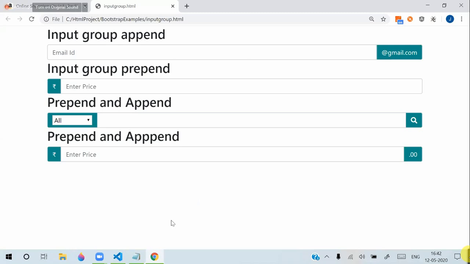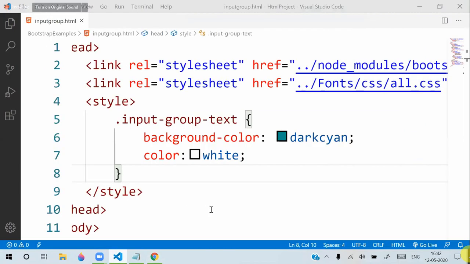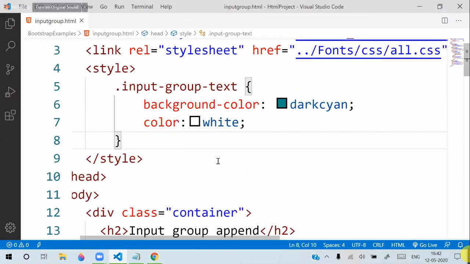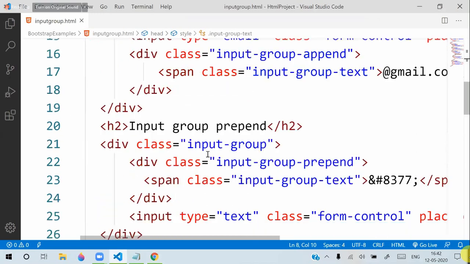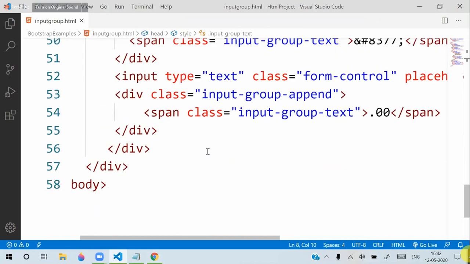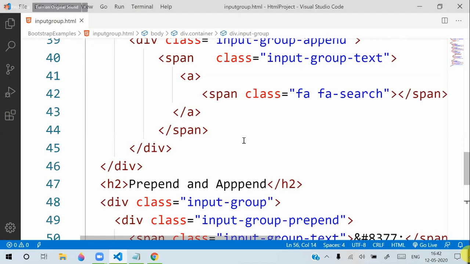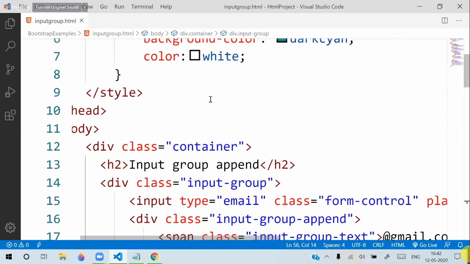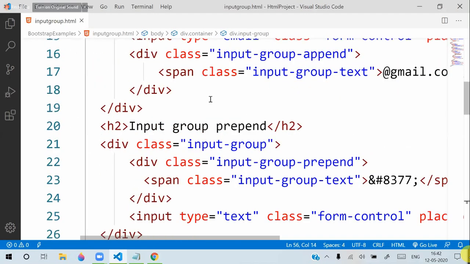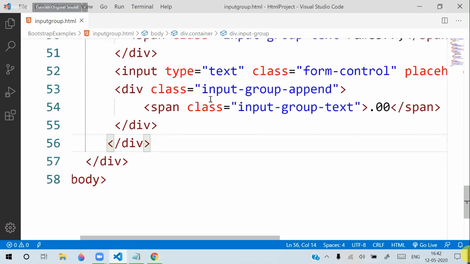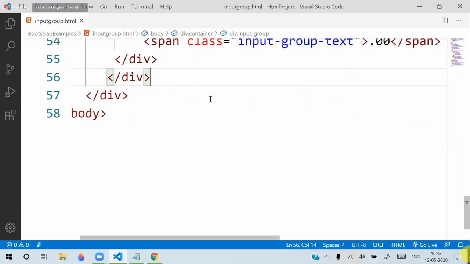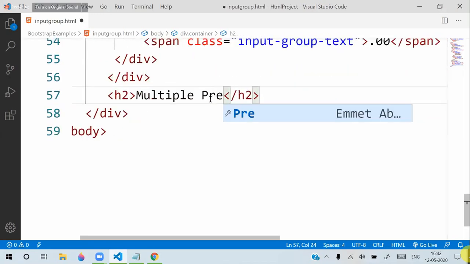Multiple means I will show you here. Let's add another option. I'm removing this color, okay, fine. I'm adding one more heading. This is multiple prepend. Similarly, multiple append also.